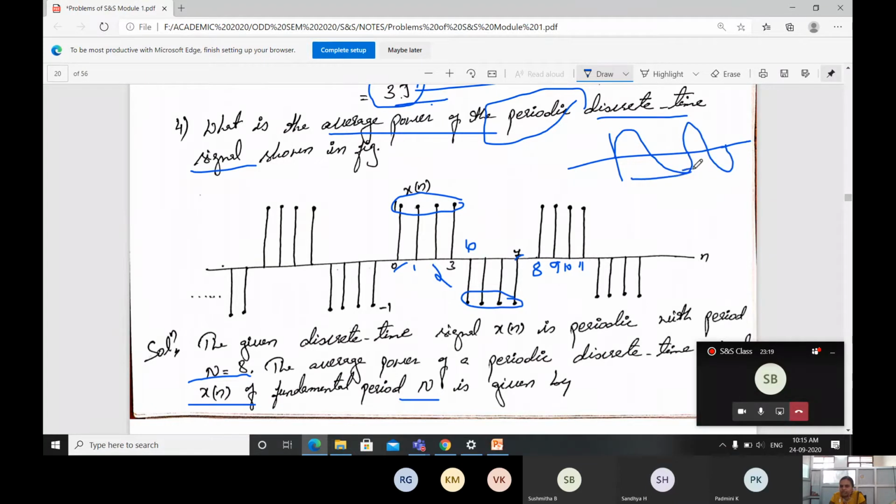Then only I say it's periodic, right? Observe here, 0 to 3 positive, again 4 to 7 negative. If I just observe an analog signal, this is one complete cycle. Again here it is going to be one more complete cycle, right? So this is one complete cycle, means 0 to 2 pi.